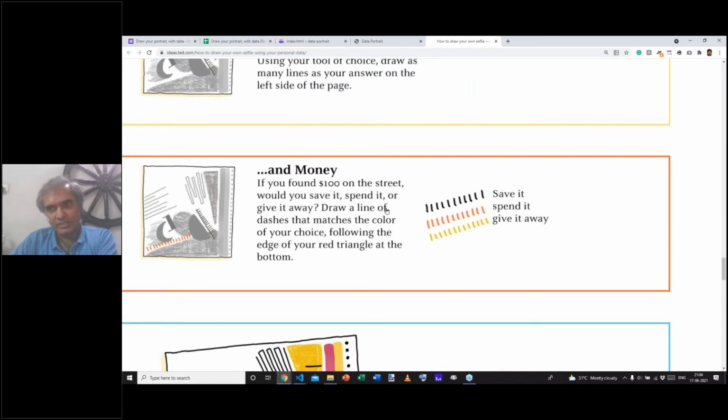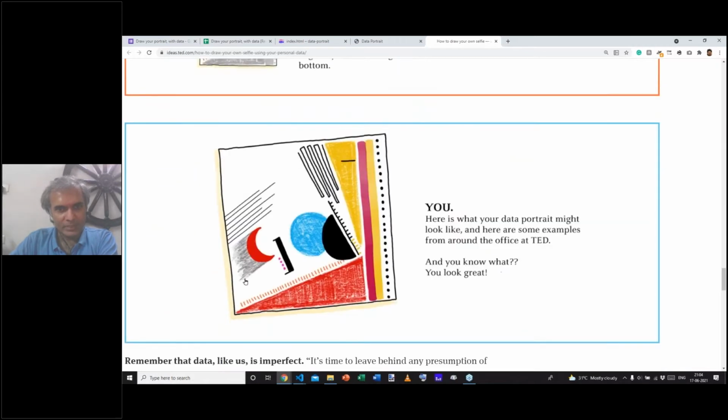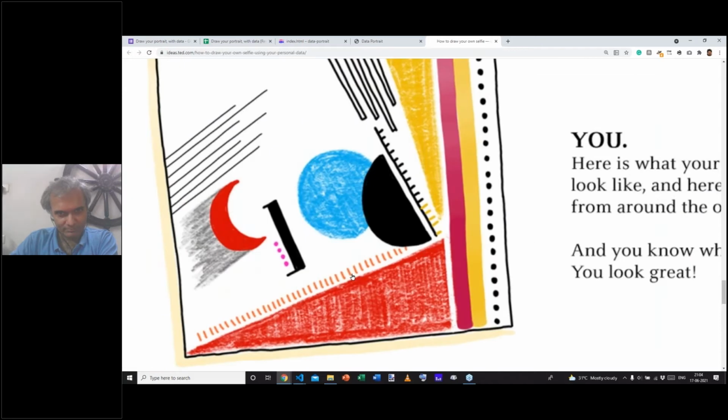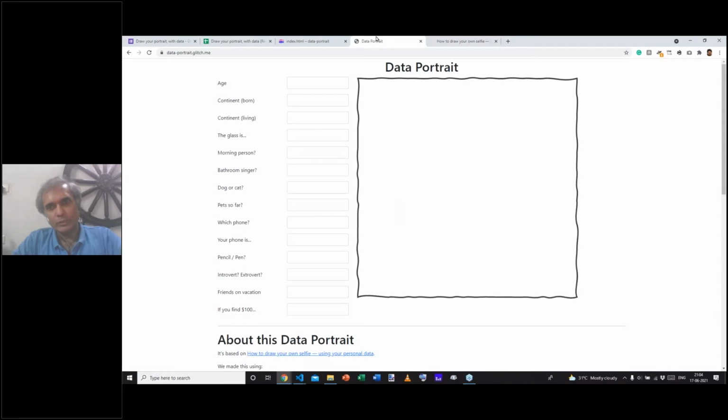Now, that's almost like a dozen questions. Once you put them all together, we get a portrait like this. And this is something that we could just draw. What we're going to do today is look at how we could draw something like this programmatically from data. So how exactly are we going to do that? Well, I'm going to share with you a link. This link is what we're going to use for the bulk of this session.